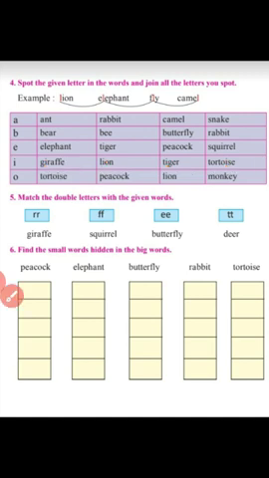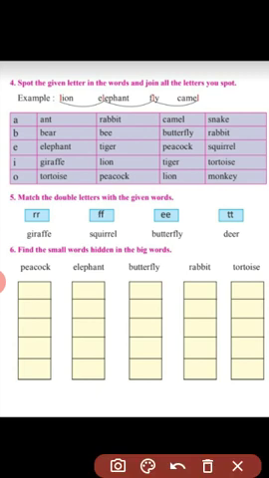Next you can see O. Now we have to spot the letter O. Tortoise, tortoise. Then peacock, peacock. Lion, lion. And monkey, monkey. So these are the letters we spotted in the spellings.